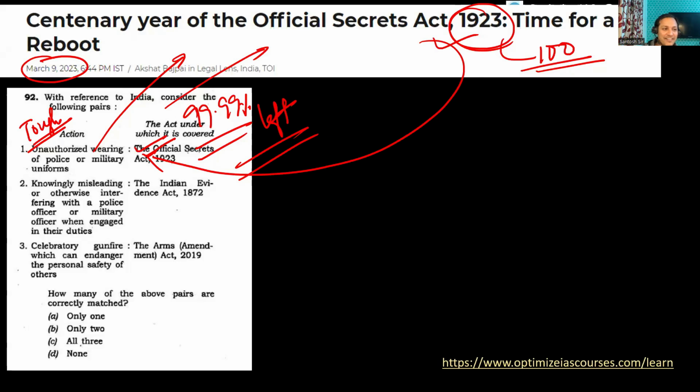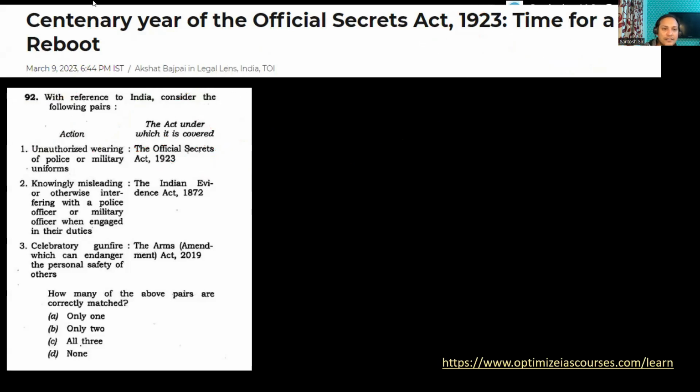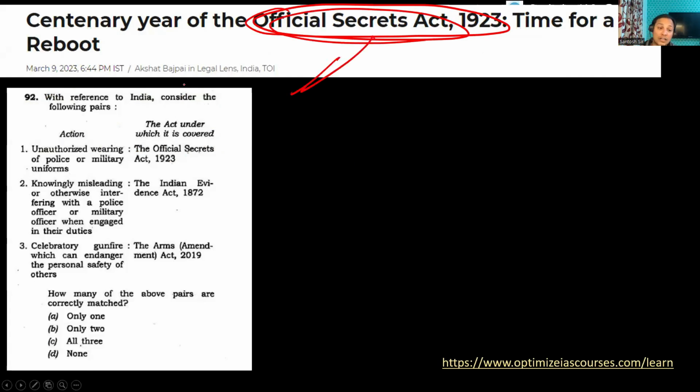Can you see this, guys? Did you understand this topic or not? Why did this question come? This is very important. You can see here, centenary celebration of the Official Secrets Act. That is the only reason why Santosh sir is able to predict most of the questions. Although I cannot say all, I should not use the word all, most of the questions.